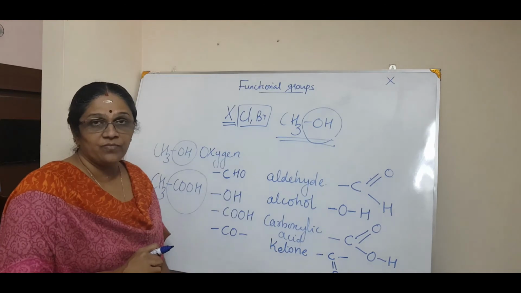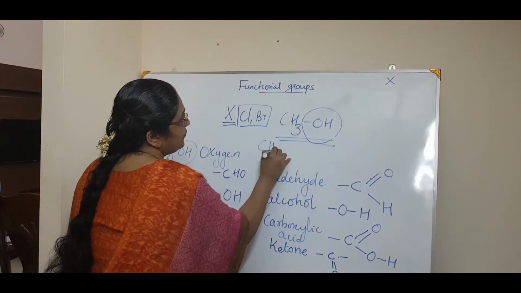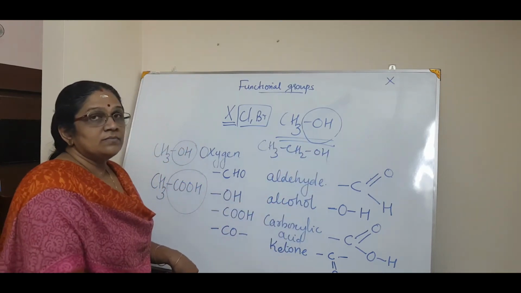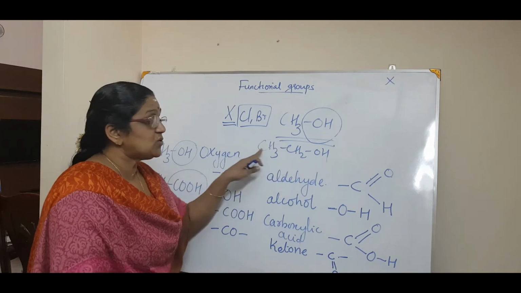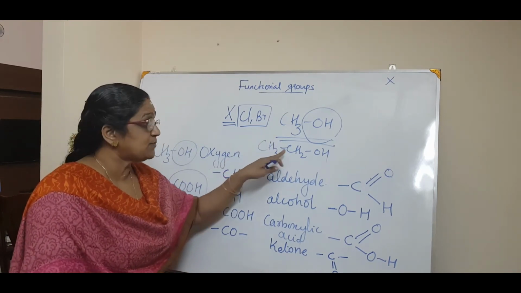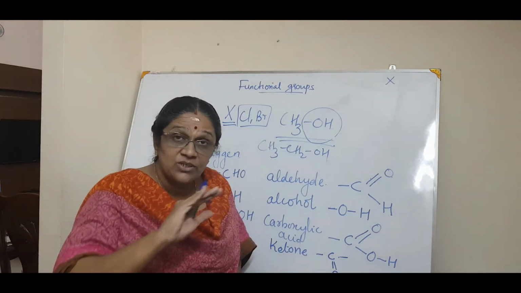So that is called what? Functional group. For example, if you have compounds like CH3OH and CH3CH2OH, here there is only one carbon, here there are two carbons. But here the physical property changes because molecular mass increases. But the chemical property won't change.